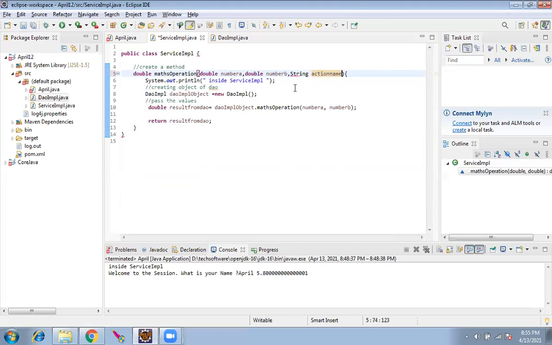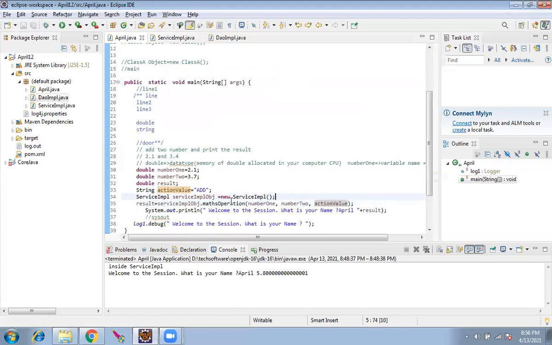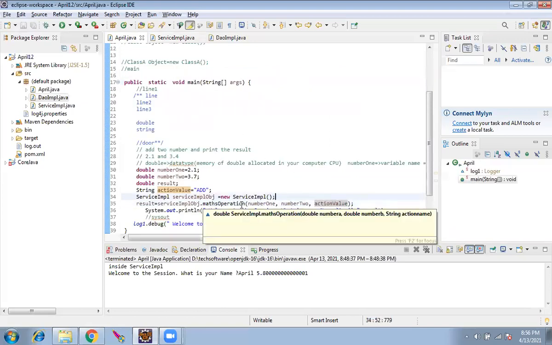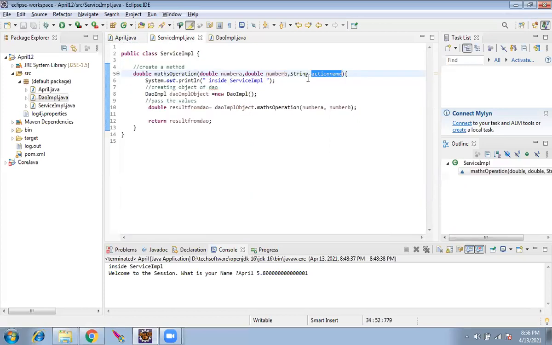Action name, I can do anything. Purposely, I'm changing the variable so that you don't get confused. Now if I save, the error here is gone because this method in the service is capable of receiving three variables. Now I pass this here. What will happen if I save? Before saving itself, this has thrown an error. What's the error? Without hovering, can you just guess?